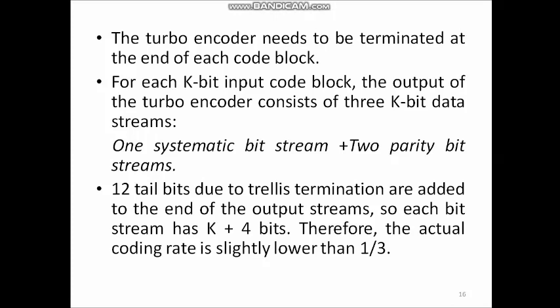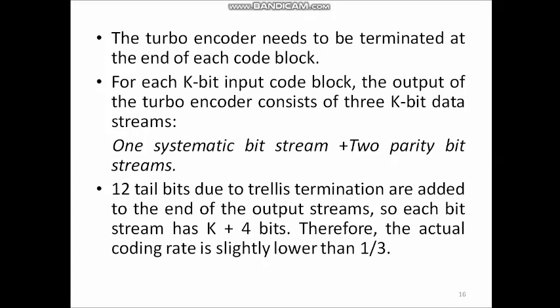So, for the first modulo 2 adder, both the input bits will be the feedback bit or recursive bit. Because of this, after 4 shifts the encoder state will be reset to all 0 state.